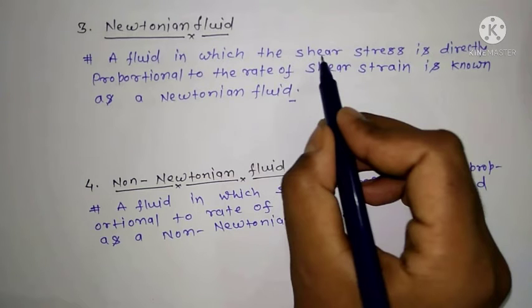Newtonian fluid. A fluid in which shear stress is directly proportional to the rate of shear strain is called a Newtonian fluid. The formula is tau is equal to mu du by dy. Non-Newtonian fluid. A fluid in which shear stress is not directly proportional to the rate of shear strain is called a non-Newtonian fluid. The formula is tau is equal to mu times du by dy whole to the power of n.